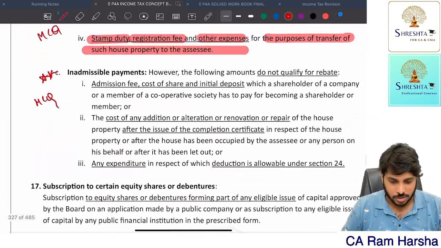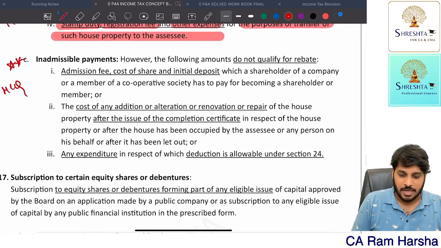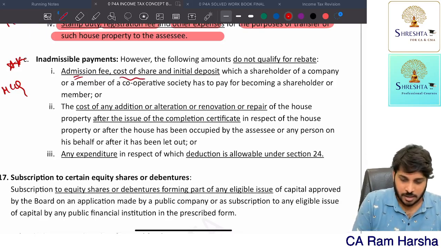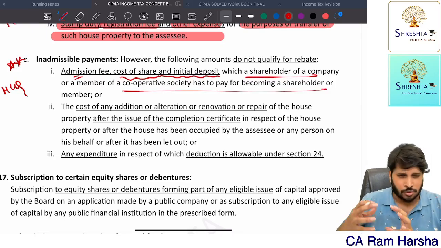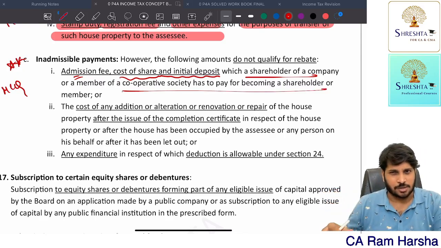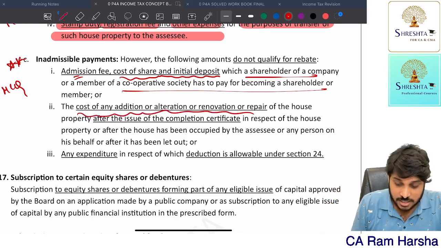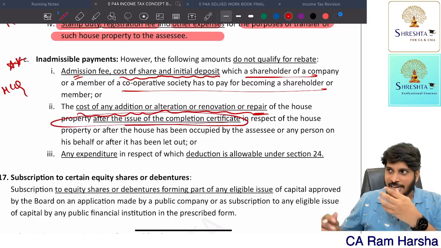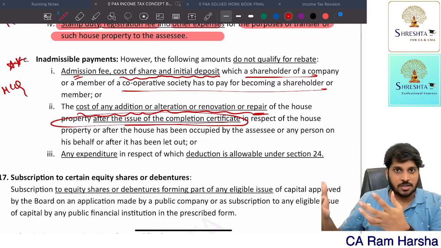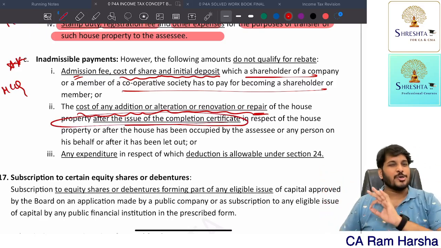LIC point, life insurance point. Inadmissible: suppose I pay some admission fee, cost of share and initial deposit which a shareholder has to pay, like in a company or society, for house allocation and all, some additional expenses not related to house. The cost of any additional alteration or renovation or repair after issue of completion certificate. So building has been issued completion certificate, I purchased the flat, now I did some remodeling and all. No deduction.